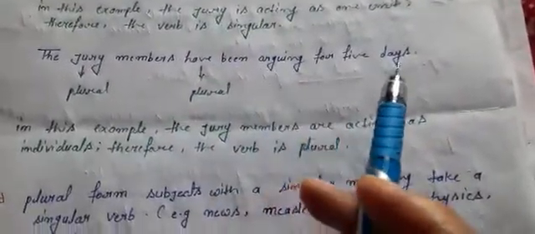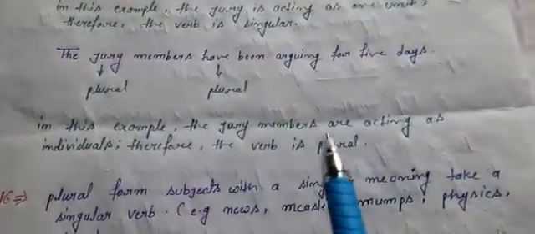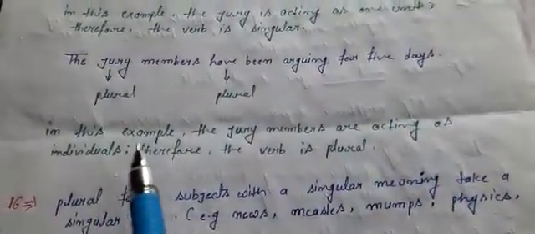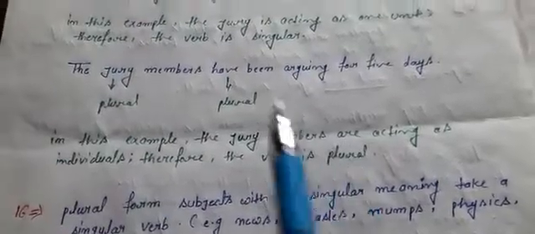Next example, the jury members have been arguing for 5 days. In this example, the jury members are acting as individuals. Therefore, the verb is plural.